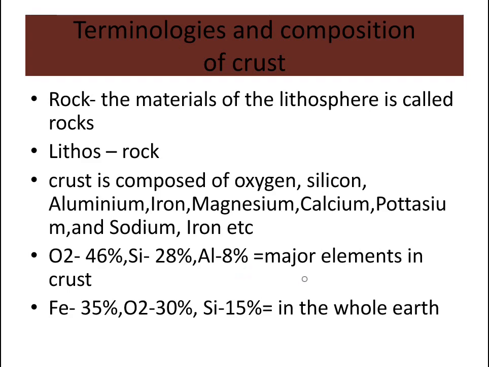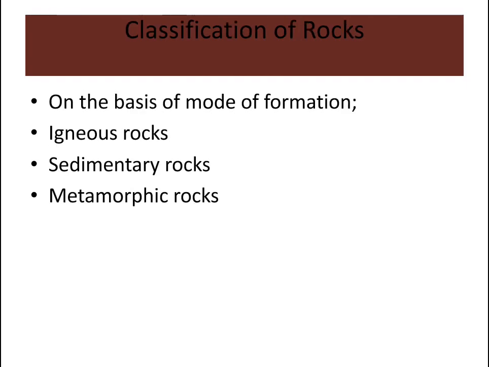Whereas when we take the Earth as a whole, we see that iron is a major component. Iron is about 35%, oxygen is about 30%, and silicon is about 15%.